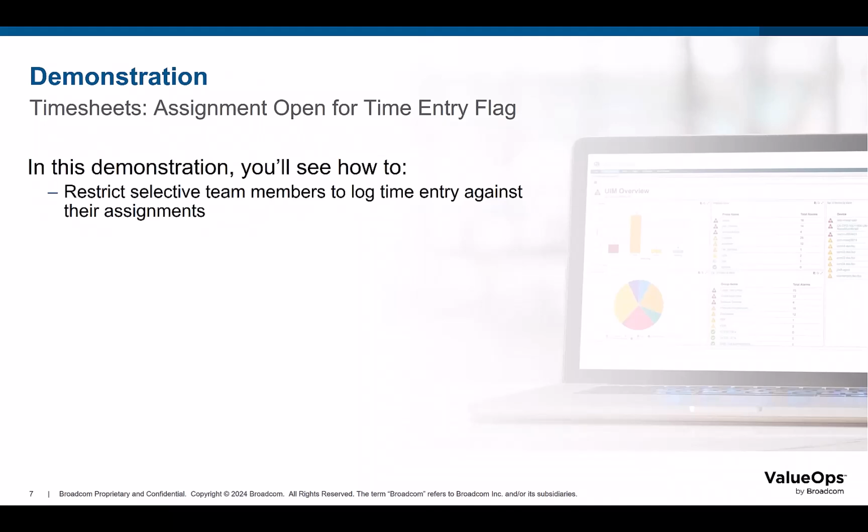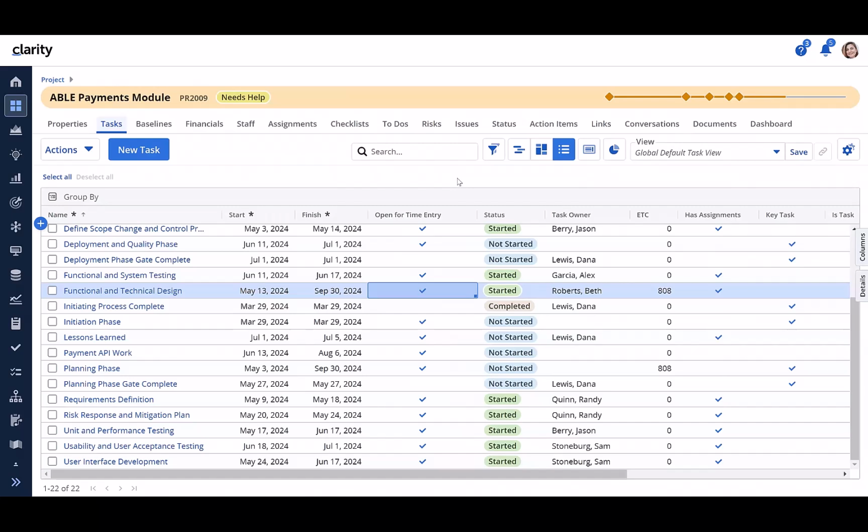Let's see how through a short demonstration. I'm logged into Clarity as Nicole, who is the investment manager for this project, Able Payments module. I'm on the tasks page, and when we look at this task, functional and technical design, we can see that it is generally open for time entry, which means anyone assigned to it will be able to log time. Let's look at its assignments.